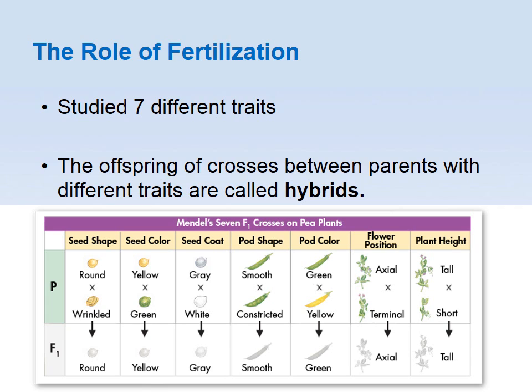The seed coat, in other words, the color of the outer covering, would be gray or white. The pod shape would either be one smooth cylindrical shape or be constricted. The pod color could be either green or yellow. And then the flower position could either be axial or terminal.